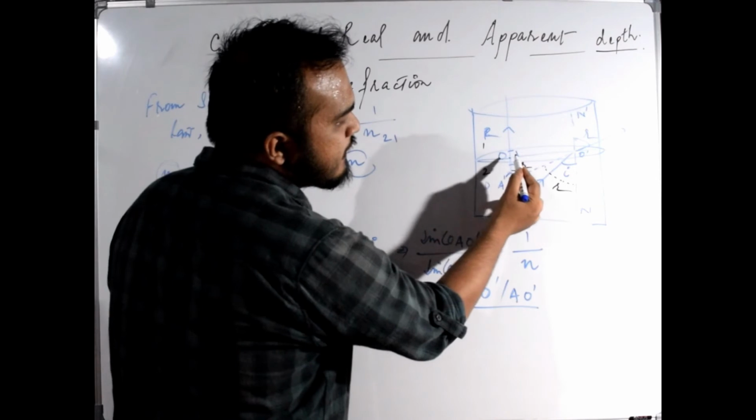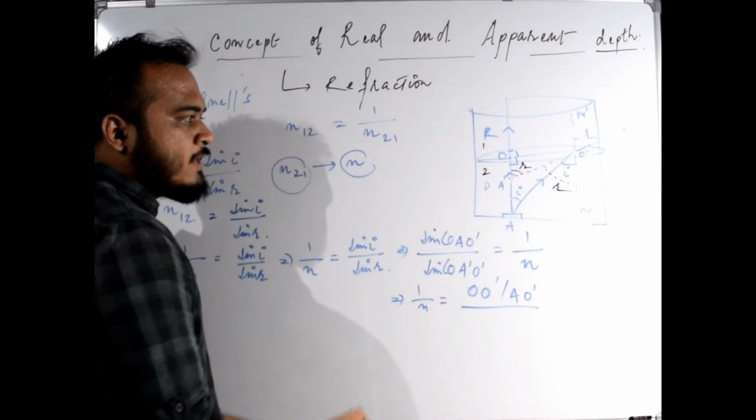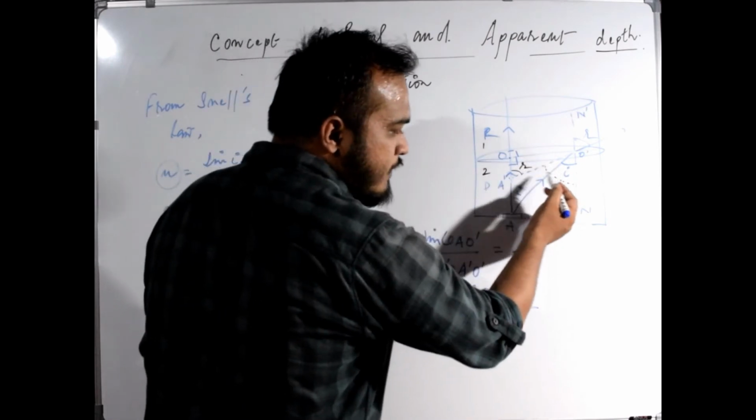Sine of angle R will give you OO dash divided by A dash O dash, because sine of any angle is perpendicular divided by hypotenuse.